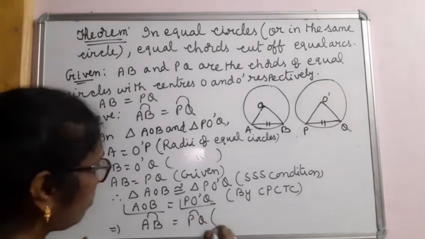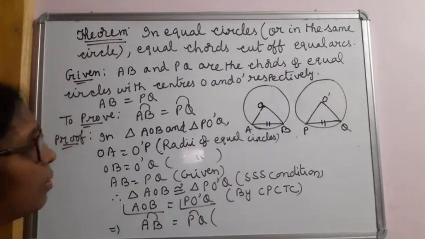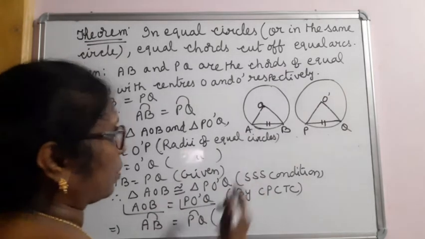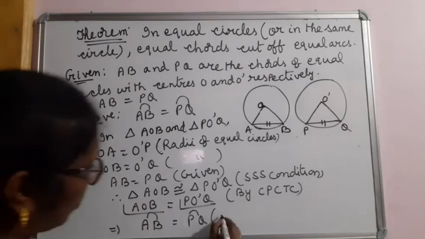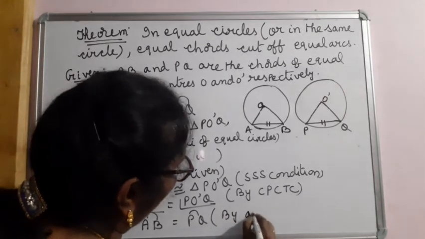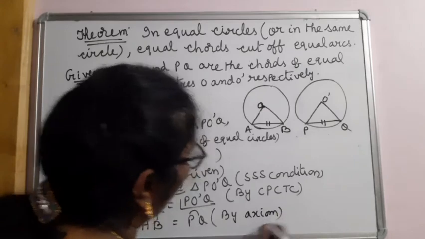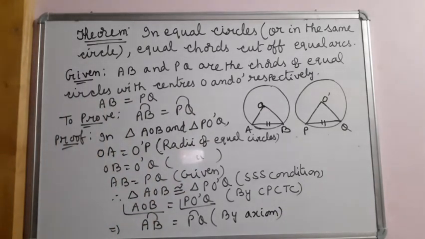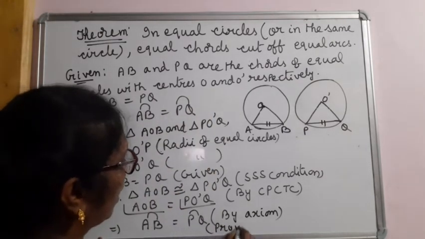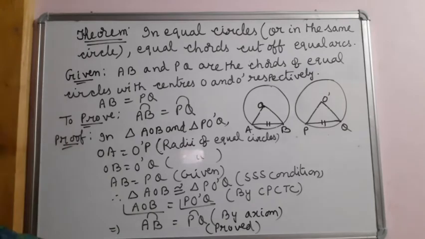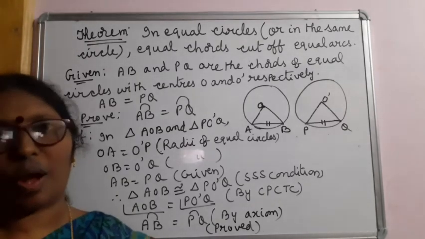Because if two arcs subtend equal angles at the center, by the axiom we can write the arcs are equal. By the axiom what you have learned. So arc AB equal to arc PQ, proved. That is what you have to do.